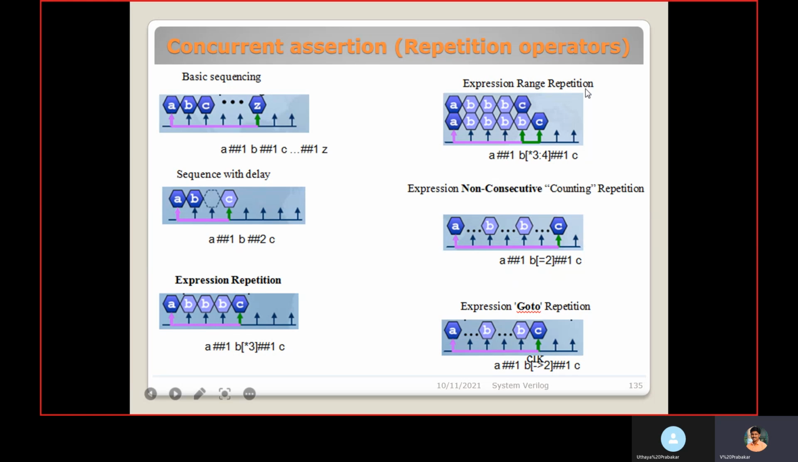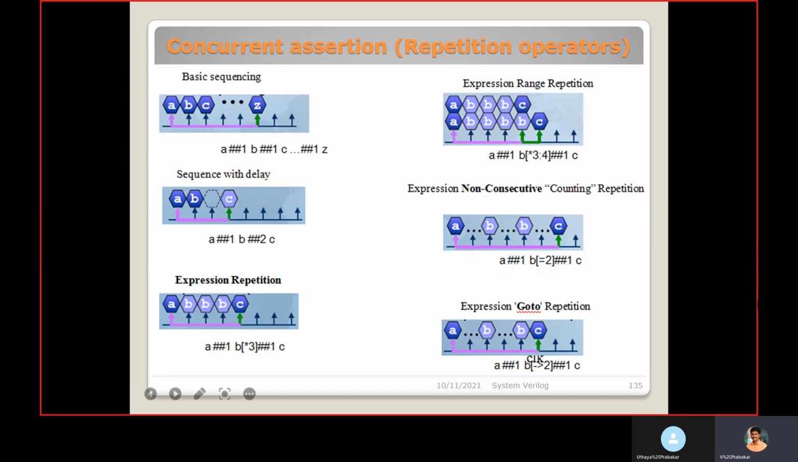Then expression range repetition. In this timing window, we can mention the range. Along with that, if you mention star, that indicates 3 times B value should be 1, or 4 times B value should be 1. For continuous 4 clock cycles B value should be 1, or for 3 clock cycles B value should be 1.